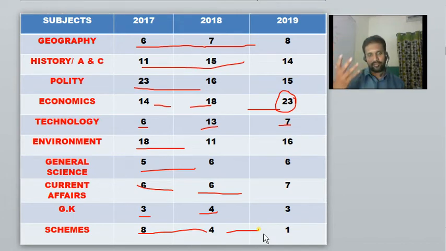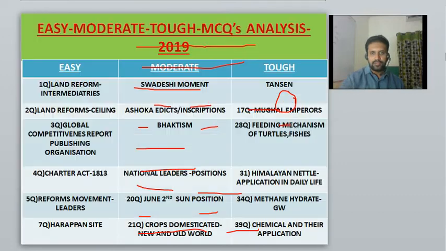The same schemes are running till now, so they are not going to ask them continuously, right? That's why over the years it has decreased. So the point here is, you have to get thorough with all the schemes available with the central government. All schemes you have to remember. Fine. Let us see.